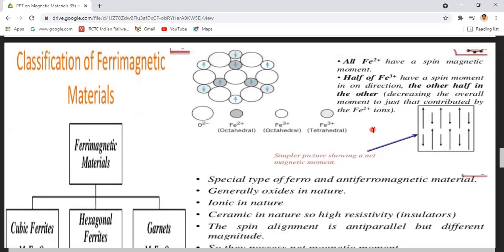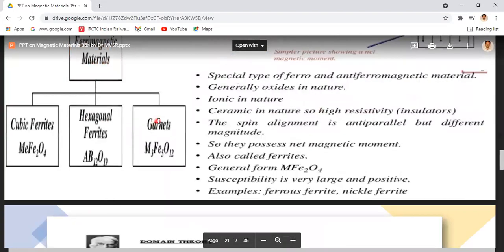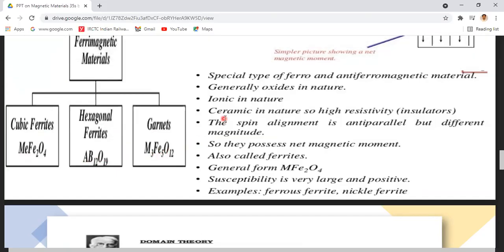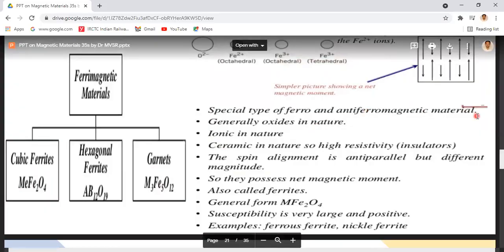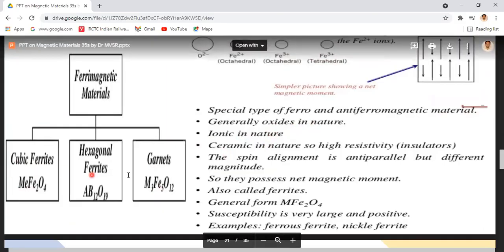These ferrimagnetic materials are also called ferrites. They are classified into cubic ferrites, hexagonal ferrites, and garnets. Cubic ferrites MeFe2O4, hexagonal ferrites AB12O19, garnets M3Fe5O12. These are a special type of ferro and antiferromagnetic material, generally oxides, ionic in nature.